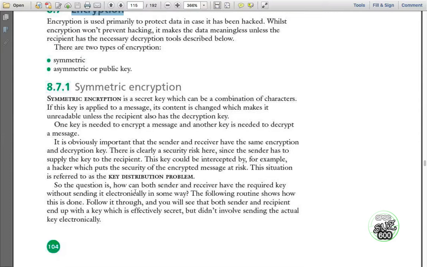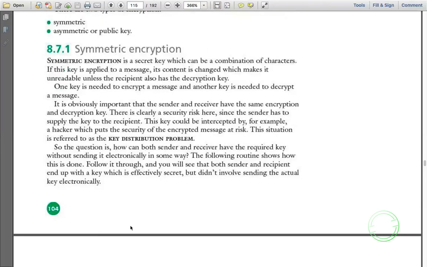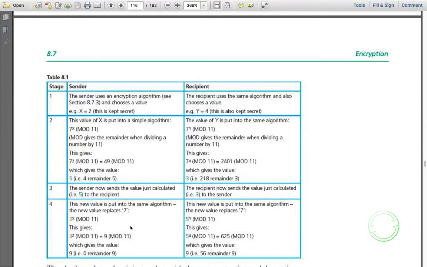So the question is, how can both sender and receiver have the required key without sending it electronically in some way? The following routine shows how this is done. There's a technique we apply. We don't need to send a key, we generate the key. Follow it through, and you will see that both sender and receiver end up with a key which is effectively secret, but didn't involve sending the actual key electronically. We're not sending, we're actually generating the key.